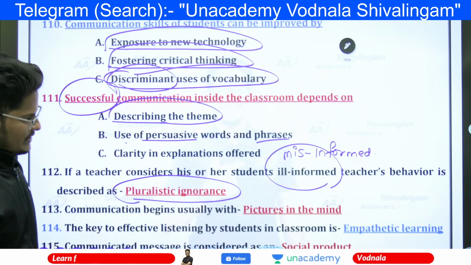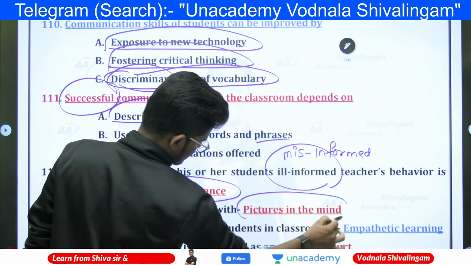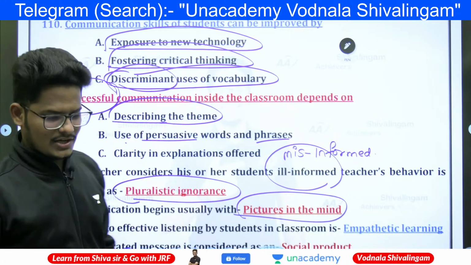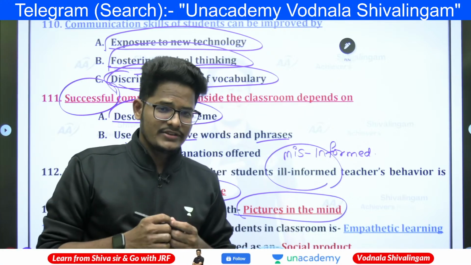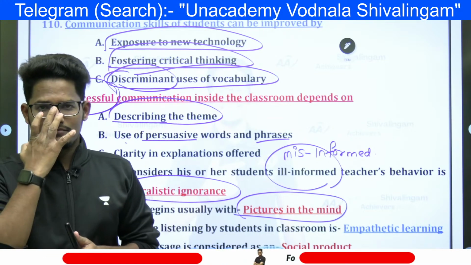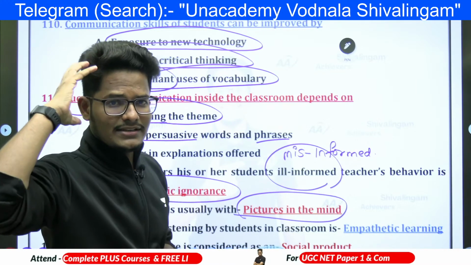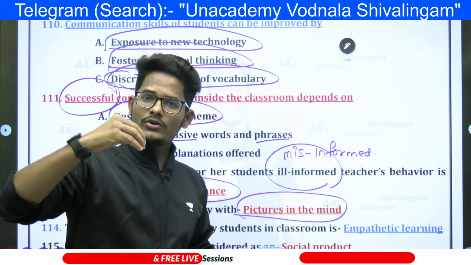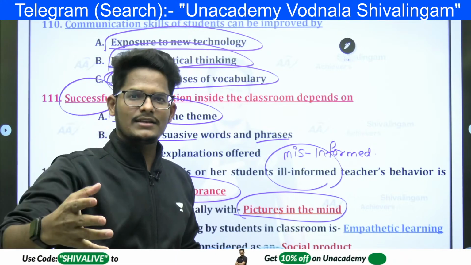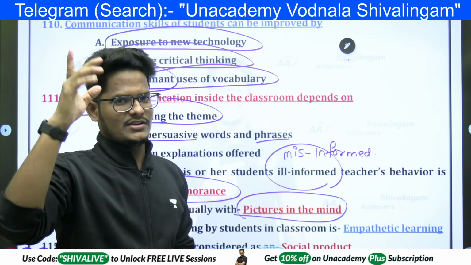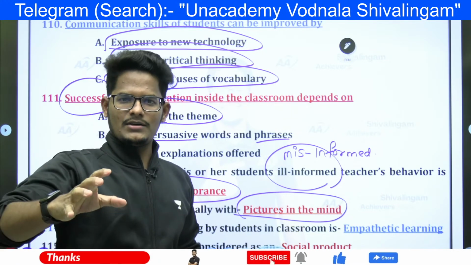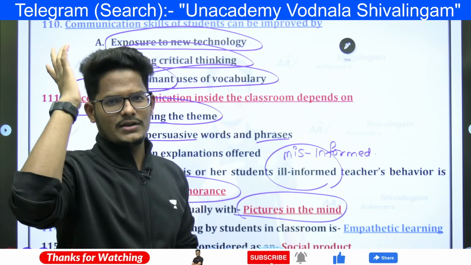Next, communication begins usually with pictures in mind. Correct? So today I am going to propose to a girl who is my dream girl. Dream girl means you have a picture in your mind. Before you meet and see that girl for the first time, you have a clear picture in mind. So every communication has a proper picture in mind.